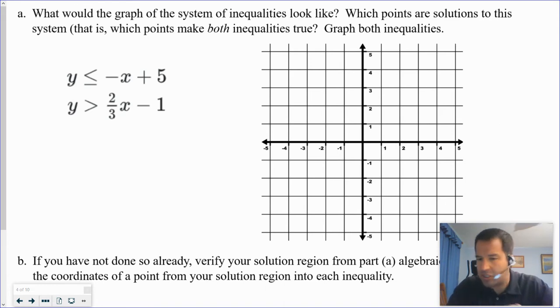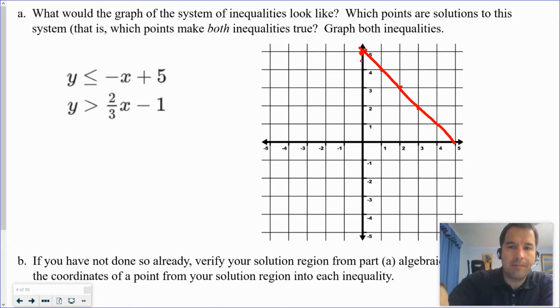Bring up just a 5x5 grid and let's do it with that, okay? So the first one, negative x plus 5. I know the y-intercept is 5 and the slope is negative 1. So it would just go like this, okay? That one's pretty straightforward. It just goes like that. And it does have an equal sign, so it's going to be a solid line, okay? Cool. Now, don't worry about the shading right now. Just focus on that point right there.